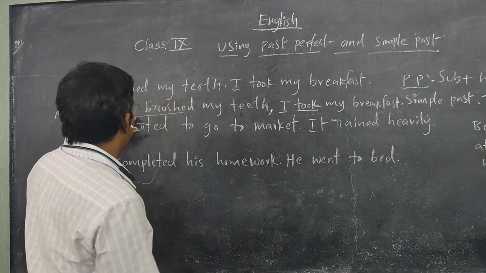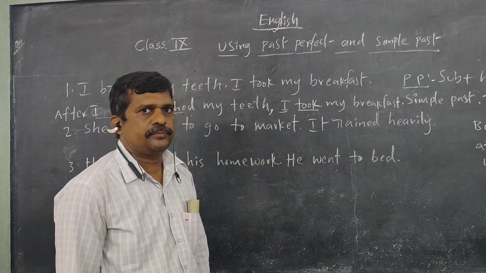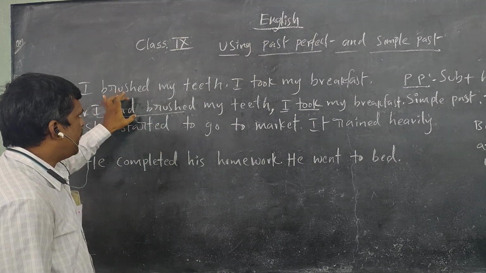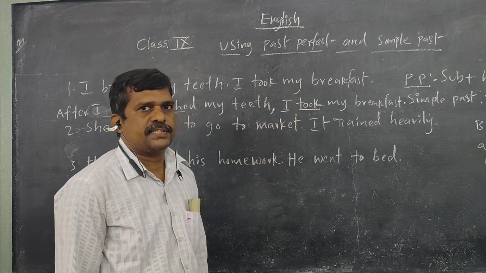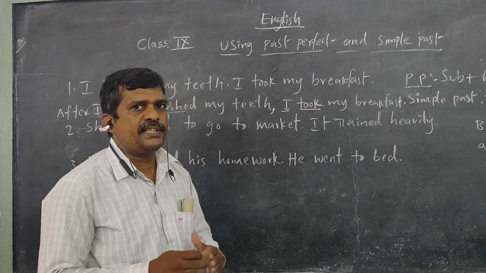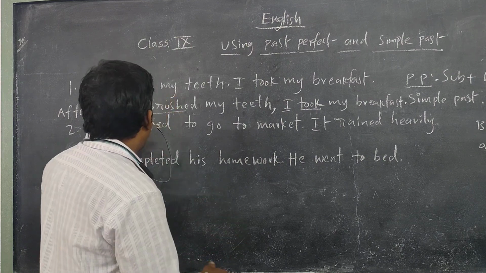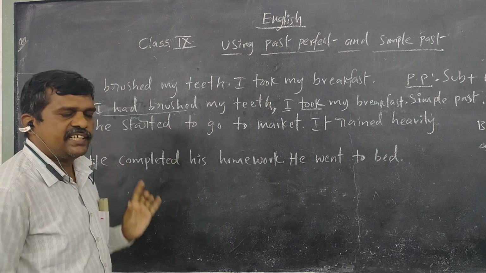So for the first action we should use past perfect tense, and for the second action we should use simple past tense, and combine them with the help of linkers like after and before. For example, with after we have written this sentence.